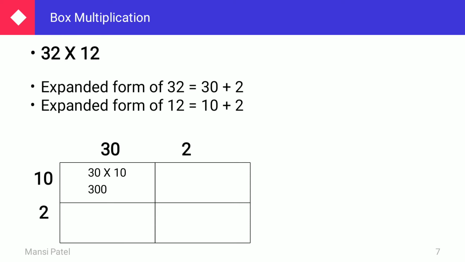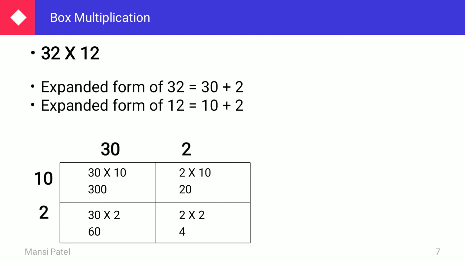Now in the second box you have to write down the multiplication of 2 and 10. What is the multiplication of 2 and 10? It's 2 multiplied by 10. It's 20. Now in the third box you have to write down the multiplication of 30 and 2. So just write down 30 multiplied by 2. 3 twos are 6, so it is 60. Now in the fourth box you have to write down the multiplication of 2 and 2. So 2 twos are 4. So just do the multiplication of 2 multiplied by 2.